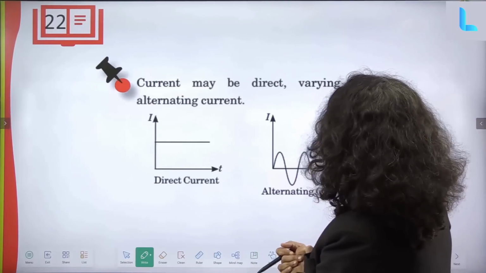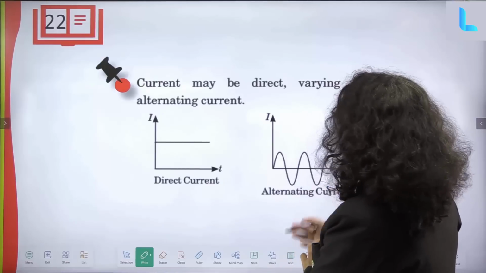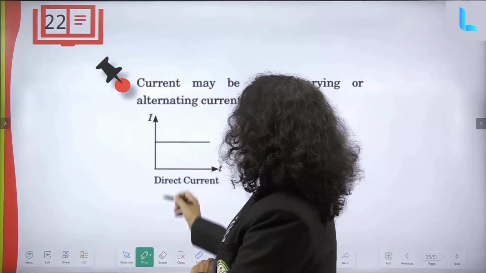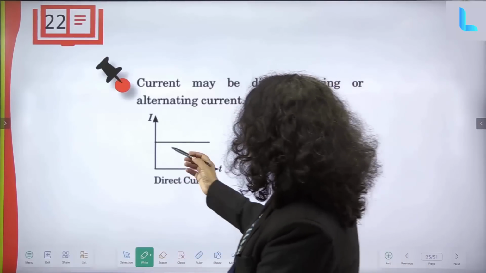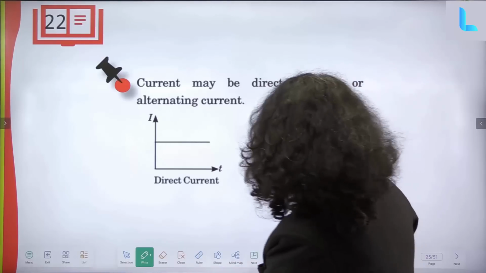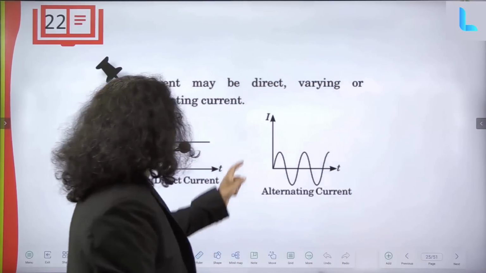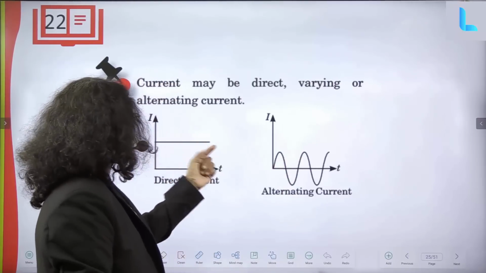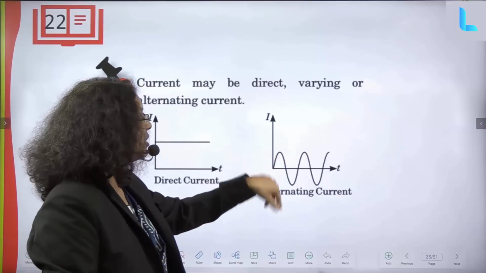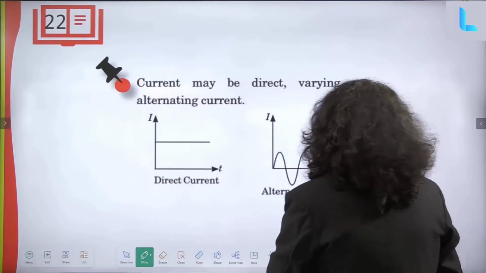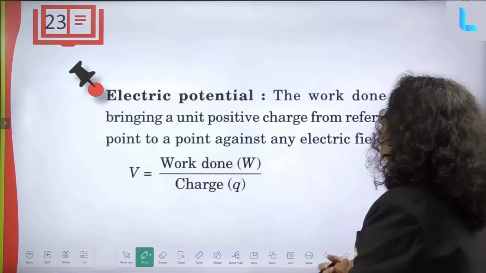Now current may be direct or varying, or alternating current. For direct current, when we plot a graph of T versus I, we get a horizontal line parallel to the x-axis. Alternating current will be like this: you see a wavering, zigzag line, unlike the straight line parallel to the x-axis. That is called alternating current when we plot a graph of T versus I.